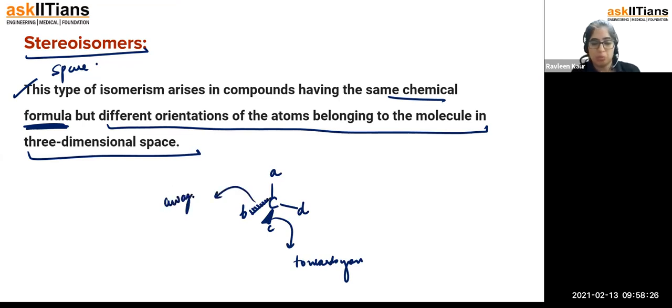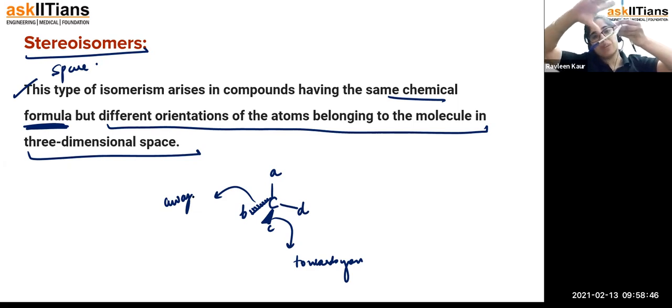I will show you with the help of pens. I've taken all the different color pens. You can observe directly that these two pens are lying in the same plane. So this is A, and this is D. C is towards you.